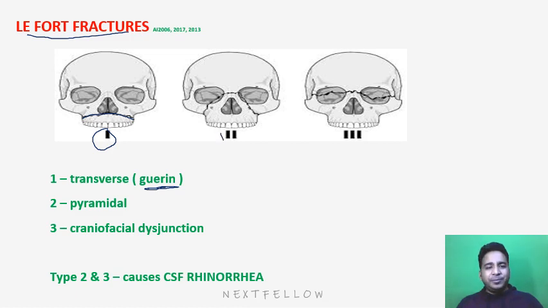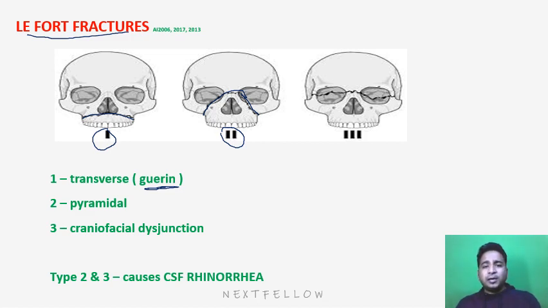Then comes the type 2 Le Fort fracture, where the fracture line, as you can see, is running at the level of maxilla bone, then floor of the nose, then comes the nasal bone, then again the lacrimal bone, floor of the nose, then comes the maxilla. So it is a pyramid shaped fracture line, which is known as the pyramidal Le Fort fracture.